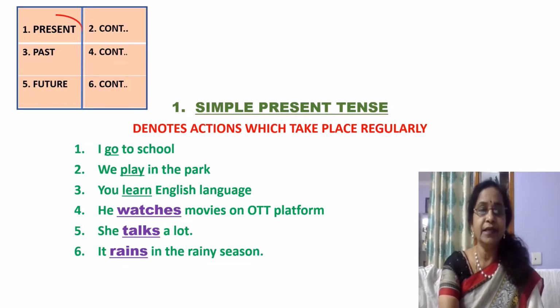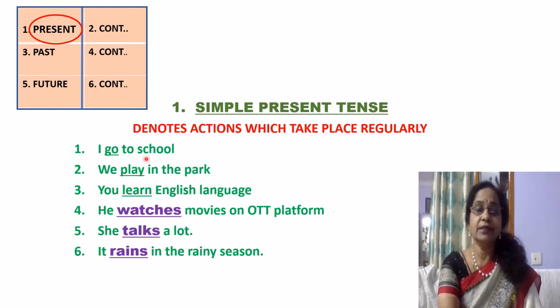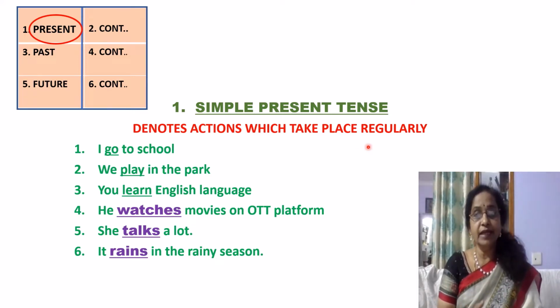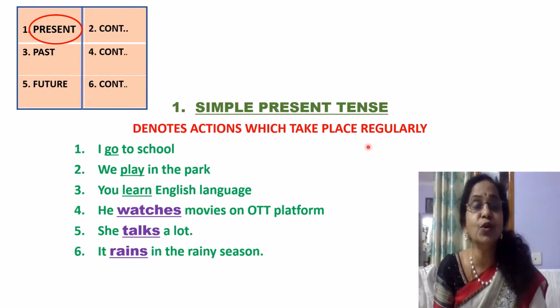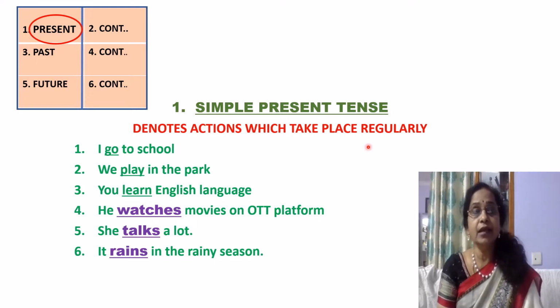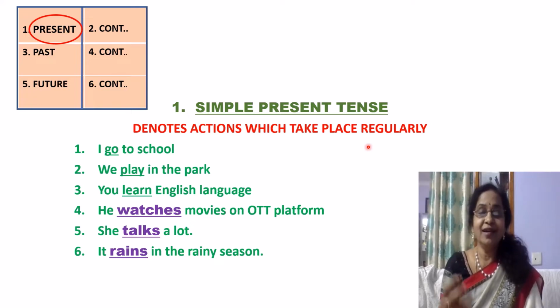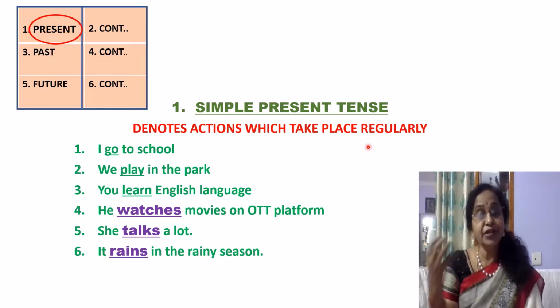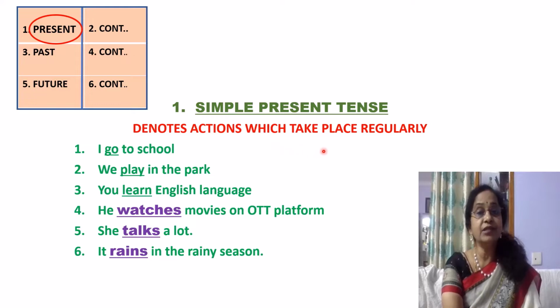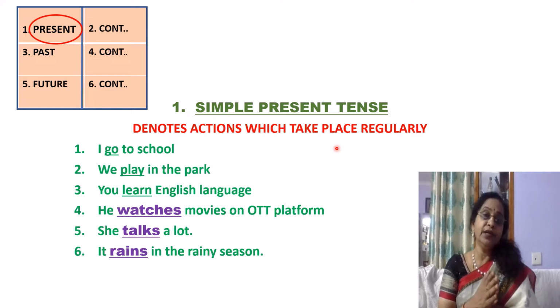And in the present tense, what happens? The simple present tense denotes actions which take place regularly. Usually whenever I ask the students to tell any example for present tense, they say we are listening, we are watching. But we are listening, we are watching is not present tense. It is present continuous tense. So what happens in the present tense? The actions which take place regularly are denoted in the present tense.